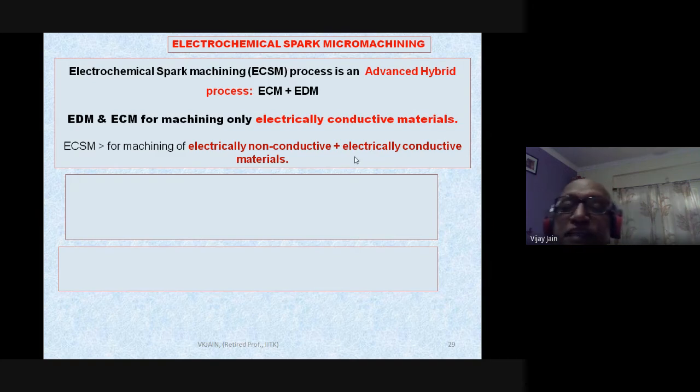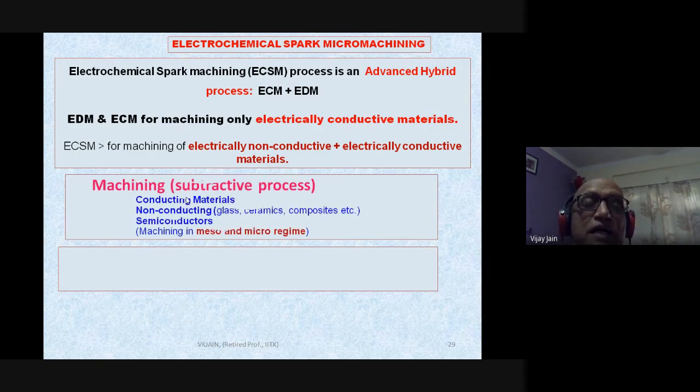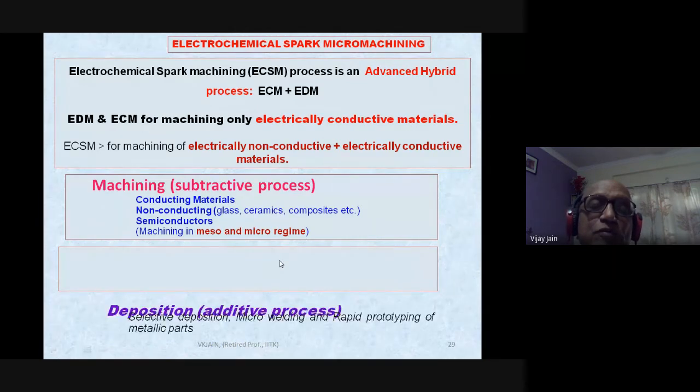Very little emphasis has been given to utilizing ECSM and ECSMM for electrically conductive material, but it has been used and different features have been created on electrically conducting materials also. Machining is a subtractive process, so it can be done on conducting, non-conducting, semiconductors, etc., in the range of meso, micro, or even in some cases nano scale.